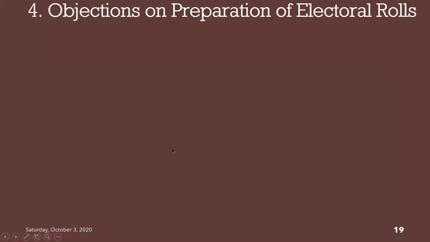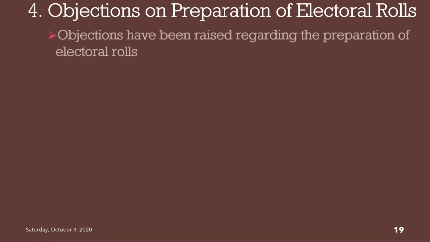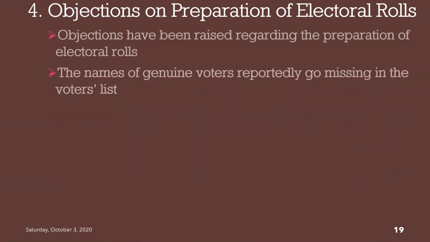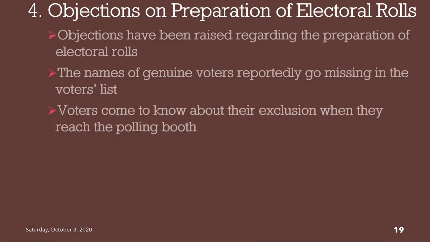Objections on preparation of electoral rolls. Objections have been raised regarding the preparation of electoral rolls. This process is not done in a careful manner, because most of the time eligible voters don't find a place in these rolls. The names of genuine voters reportedly go missing in the voters list. This is a very common grievance across the country during the time of elections. Voters come to know about their exclusion when they reach the polling booth.